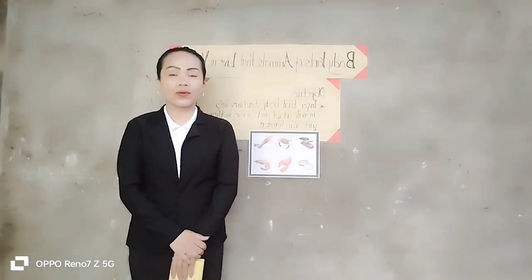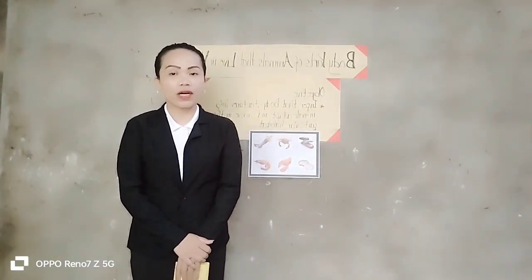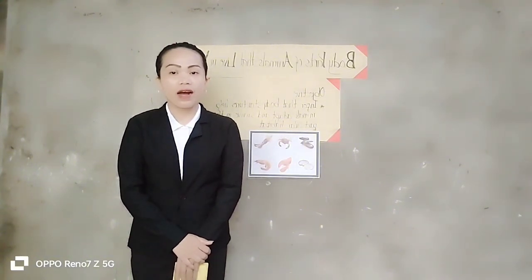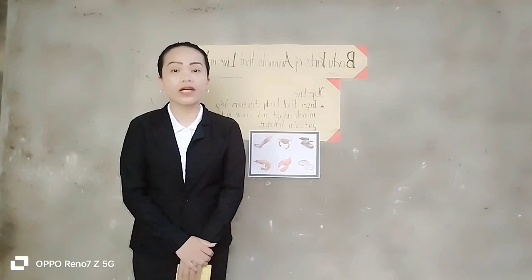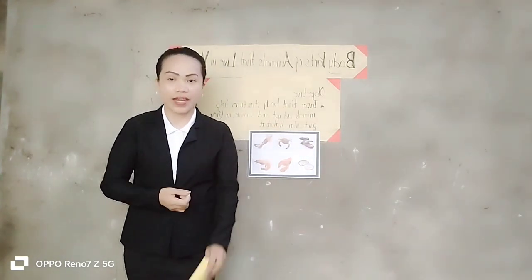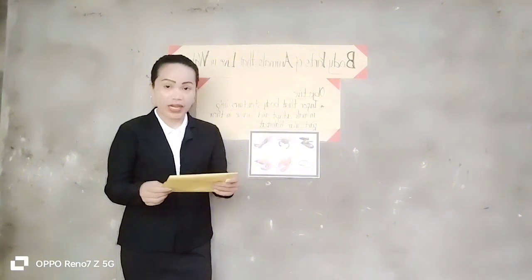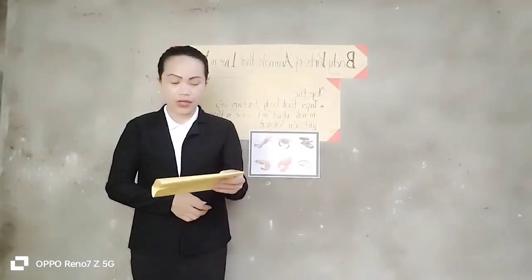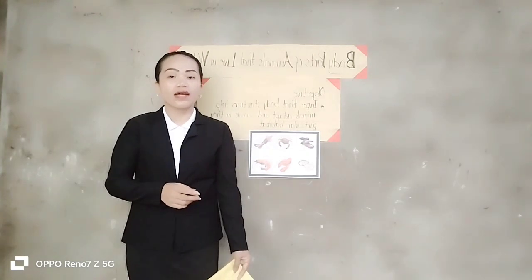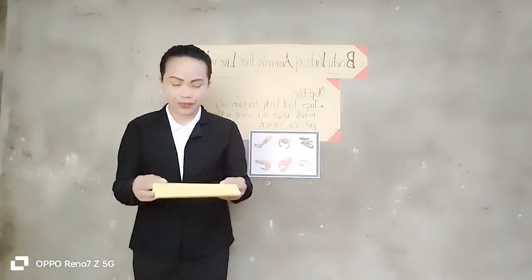So, in that video, you have to observe what parts of their body they are using for breathing and for moving, right? And then, number 3, record your answer in the table below. So, in your answer sheets, you have to record your answer.